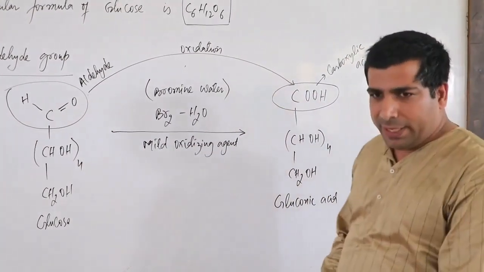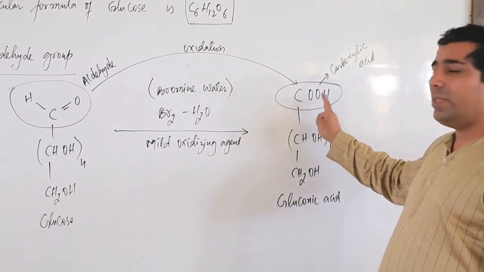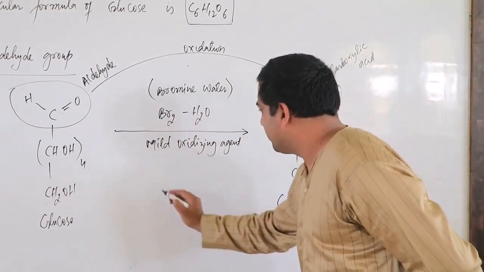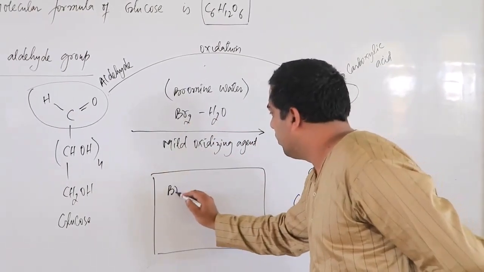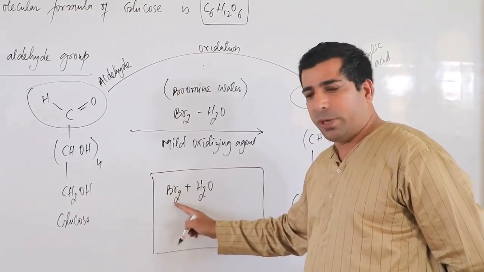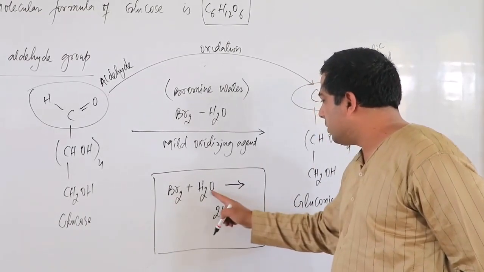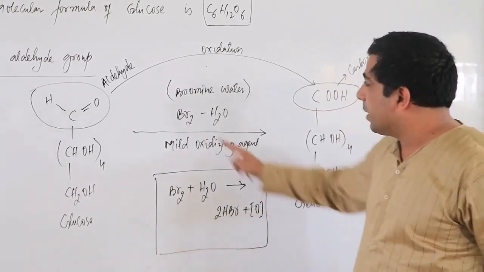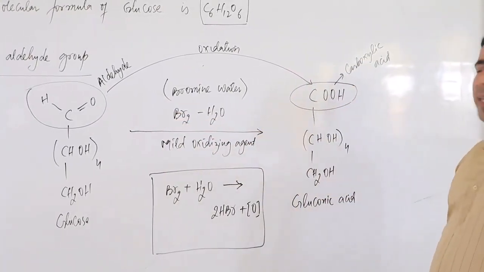Now you will be thinking that here we have one oxygen and here we have two oxygens. Where has this extra oxygen come from? Have a look. I will take this bromine water, try to understand. Br2 plus H2O. Two hydrogens will react with two bromine atoms. You will be getting 2 times HBr. And what is remaining here? Oxygen. This is our nascent oxygen. This oxygen will come here and will convert it into COOH, that is carboxylic acid.